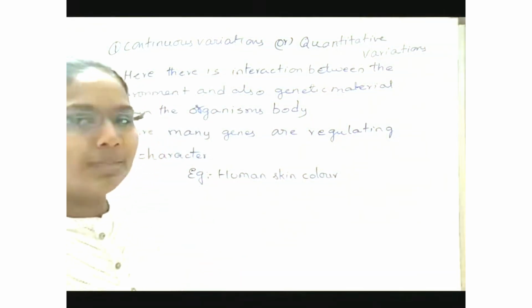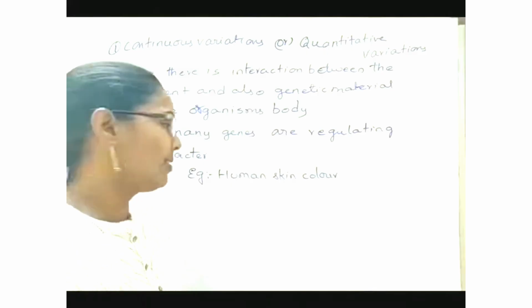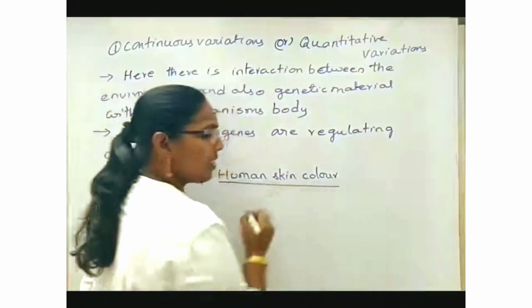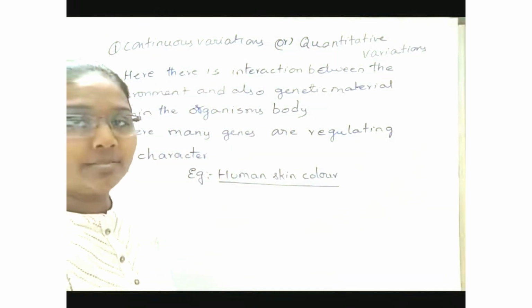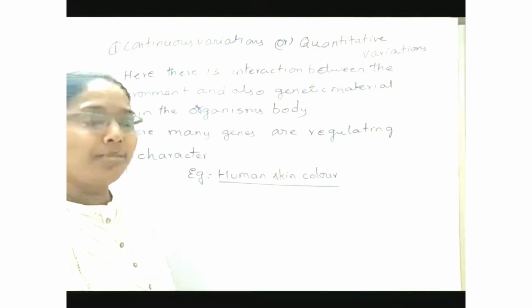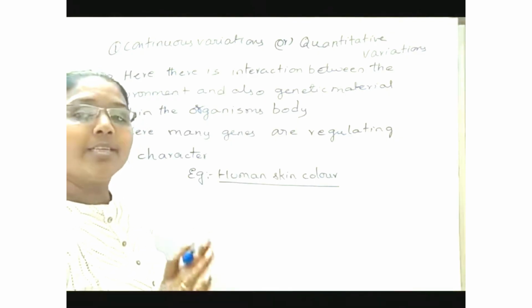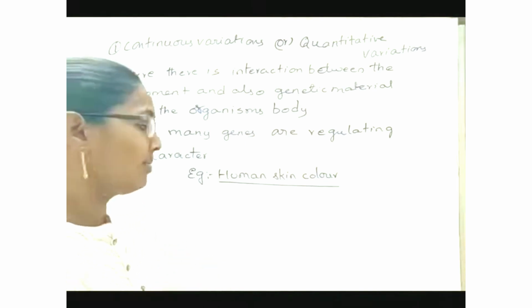If we go in depth a little bit, there are a few points regarding this. There are dominant genes and there are recessive genes in the organism's body which are responsible for different human skin colors.